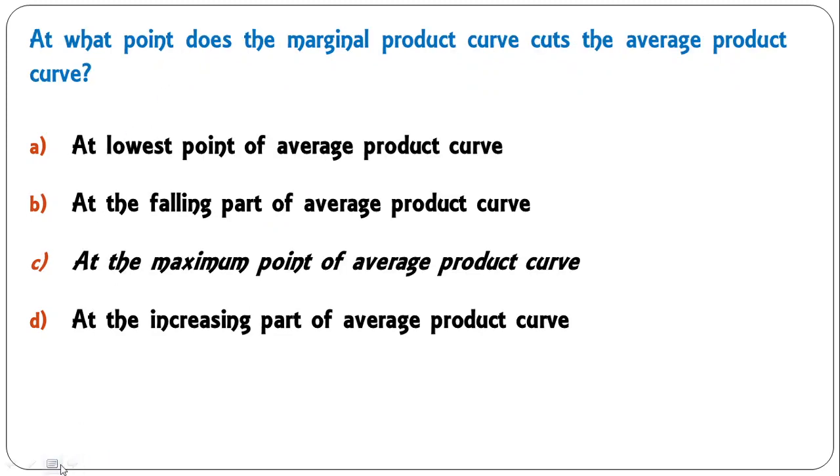At what point does the marginal product curve cut the average product curve? It's a very simple question. At the lowest point of the average product curve? No. At the falling part of the average product curve? No. At the maximum point of the average product curve. Marginal product always cuts at the maximum point of the average product curve. So C is the correct answer here.